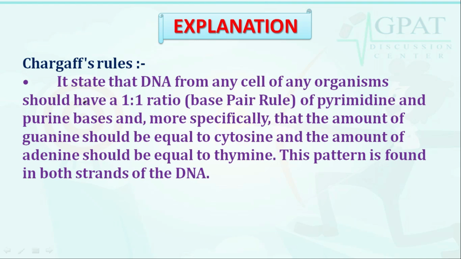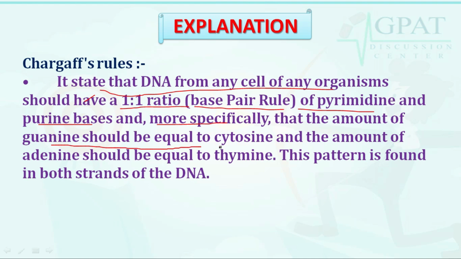It states that DNA from any cell of any organism should have a 1:1 ratio, that is the base pair rule, of pyrimidine and purine bases, and more specifically that the amount of guanine should be equal to cytosine and the amount of adenine should be equal to thymine.